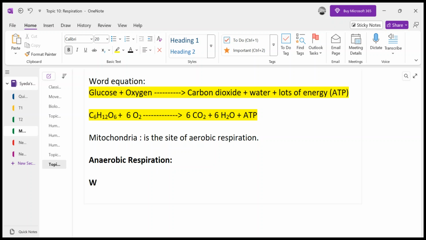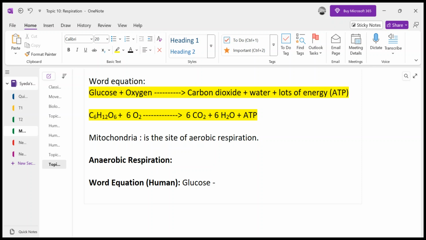So the word equation for anaerobic respiration in human beings is that this glucose, without oxygen, because since anaerobic respiration occurs in the absence of oxygen, there is no other reactant other than glucose.